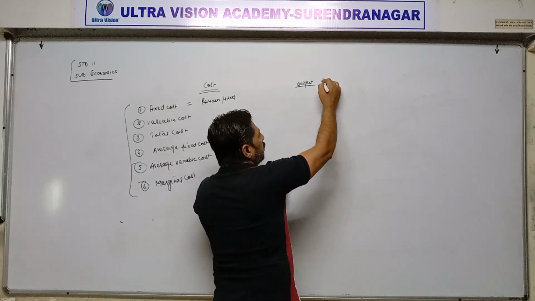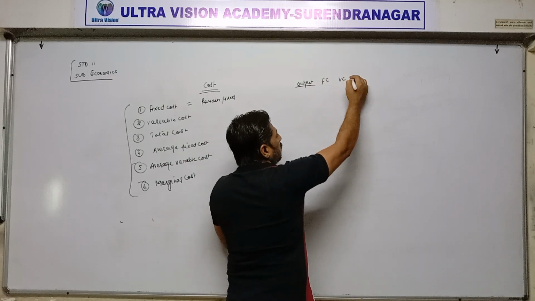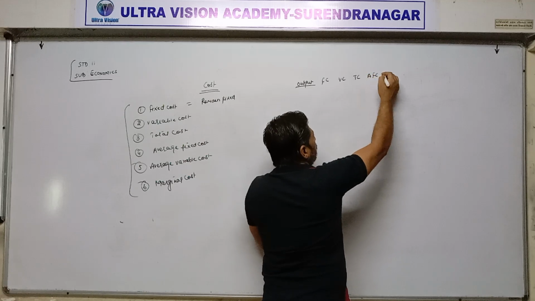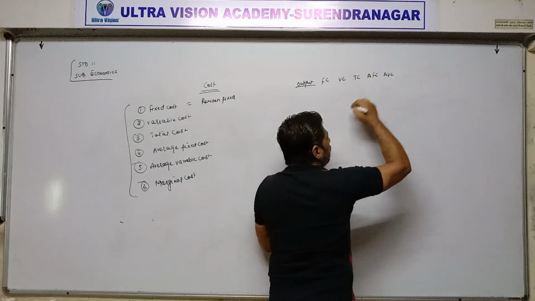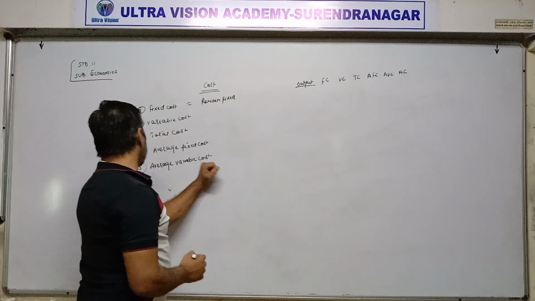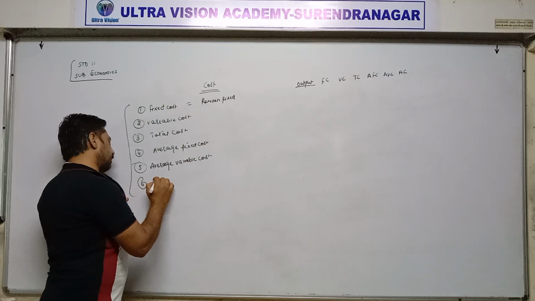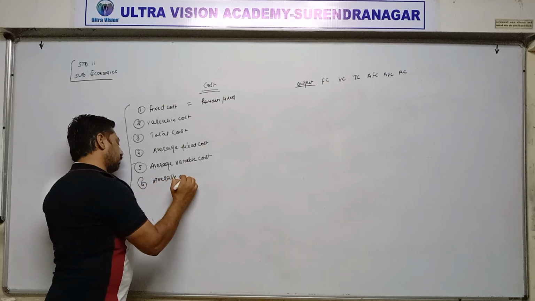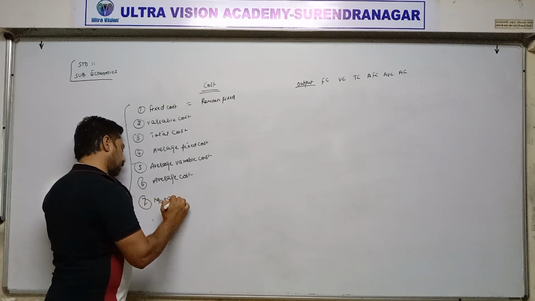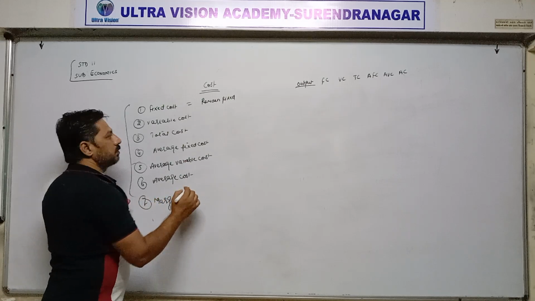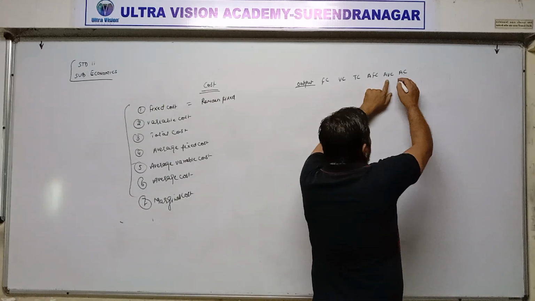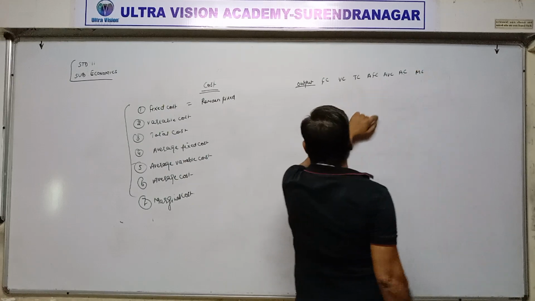Then fixed cost, then variable cost, then total cost, then average fixed cost, then average variable cost, then average cost, and last is marginal cost.